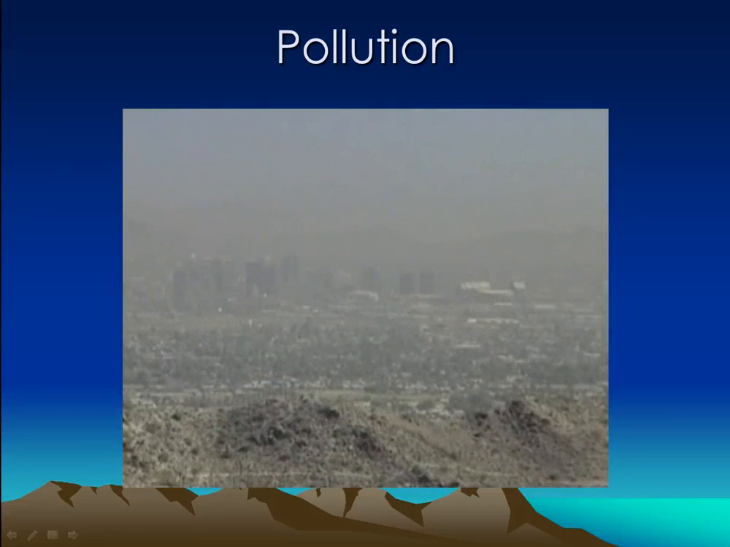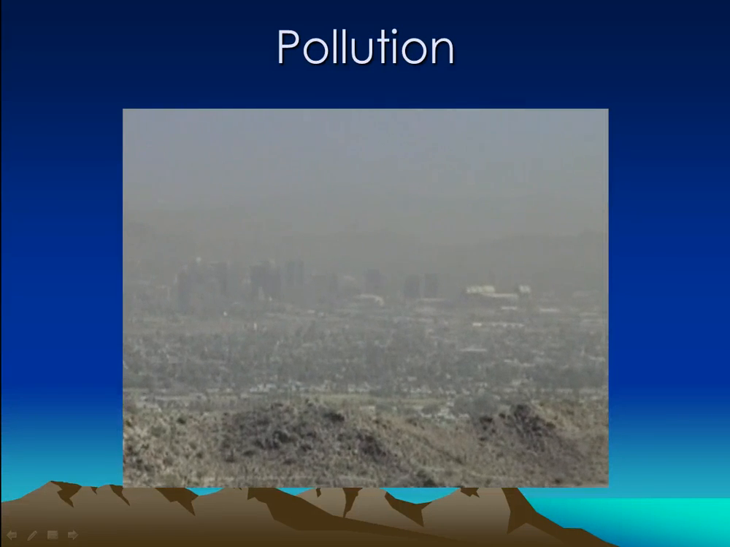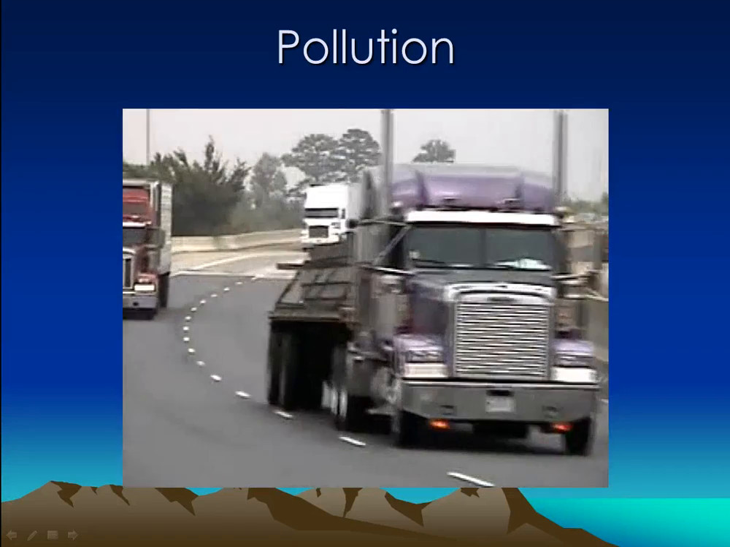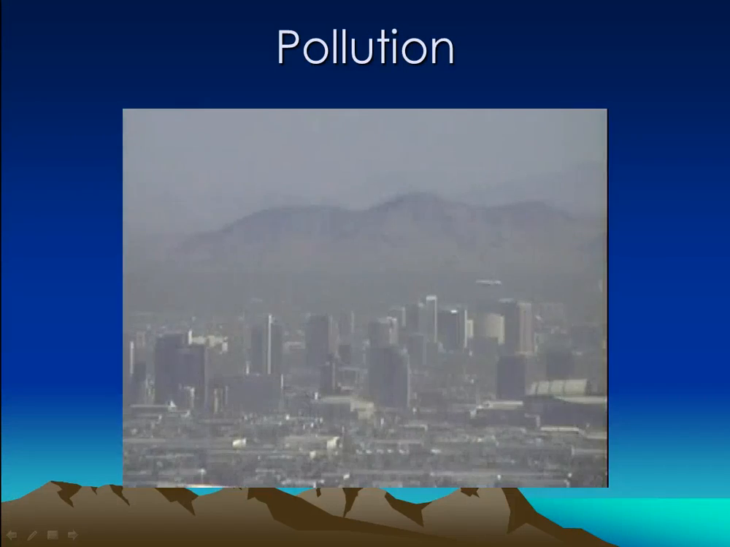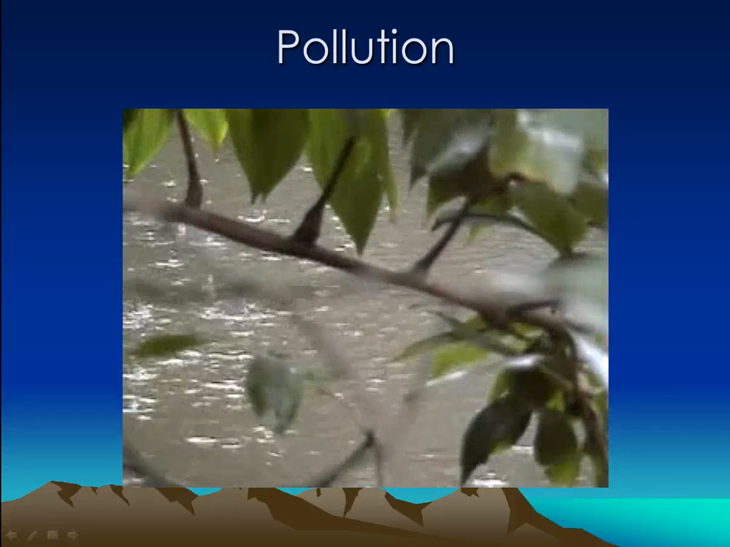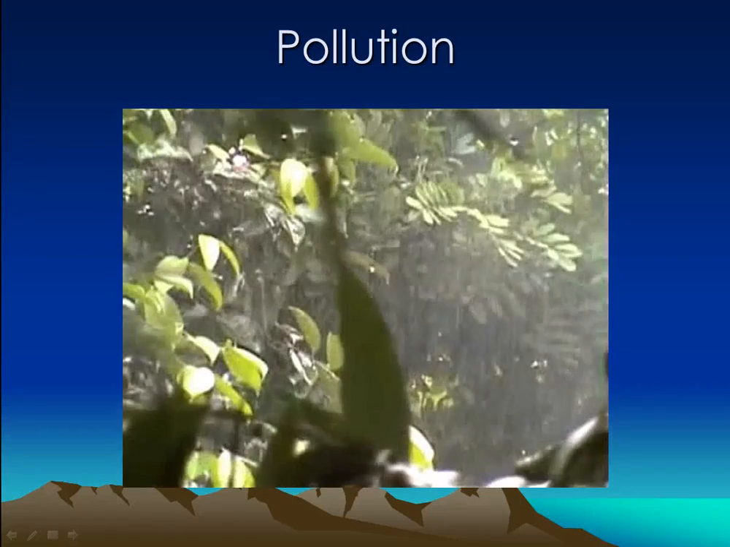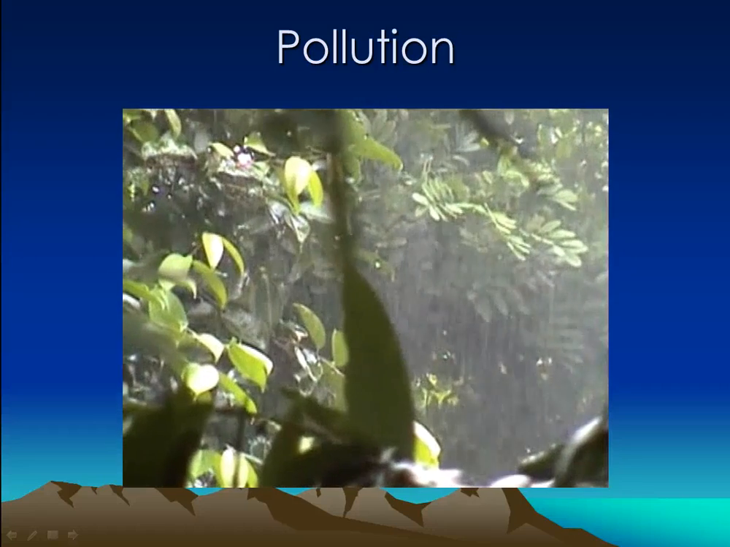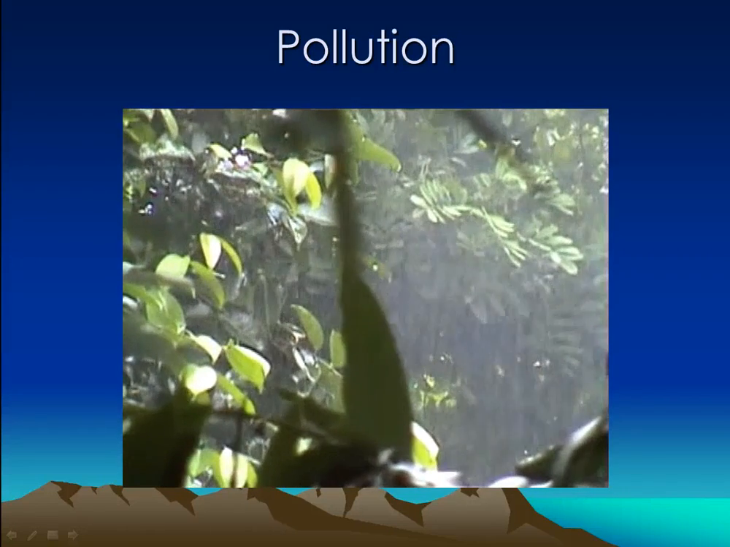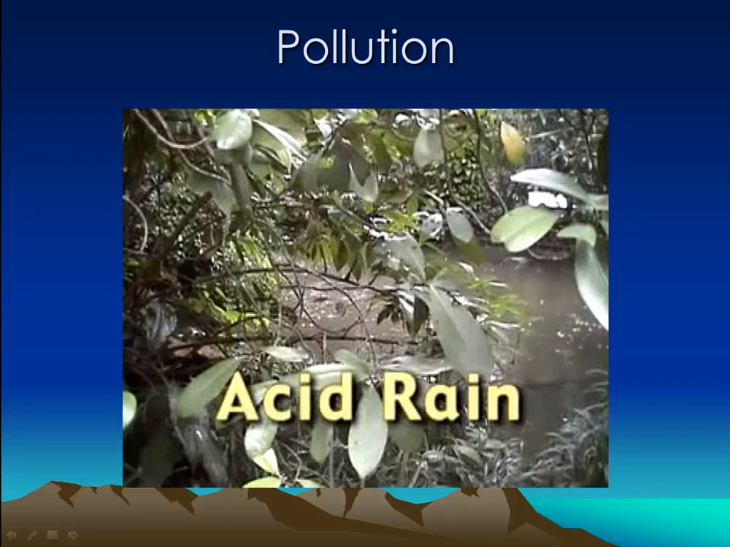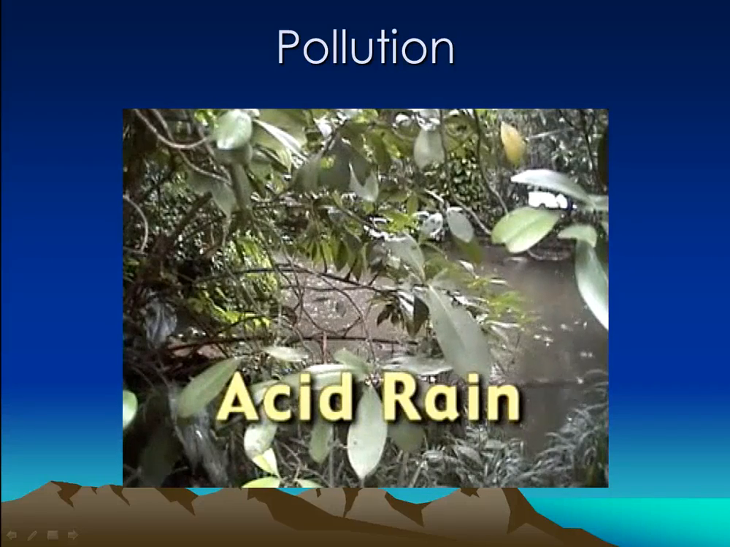But people are the greatest cause of pollution. Our cars, planes, boats, trucks, and factories pollute the air with harmful materials. Rain carries these materials in the air to the Earth's water and land. Sometimes the harmful materials in the rain damage trees and can kill plants and animals that live in fresh water. This polluted rain is called acid rain.